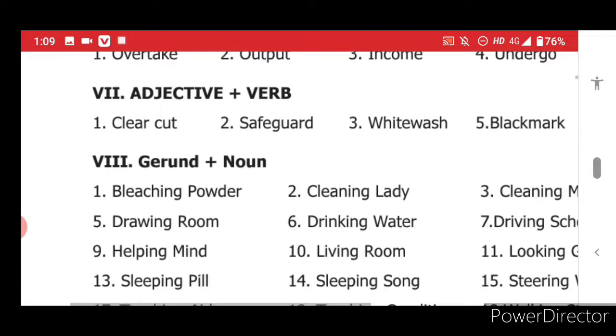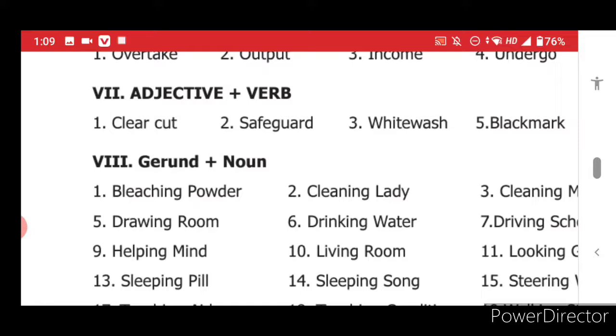Okay. Again now see. Gerund plus noun. What is a gerund, children? Adding ing to the word, it is a gerund. Okay, see, bleaching, where ing is added to the word, it is a gerund. Children, you must understand, where the ing form is added, it is the gerund form.